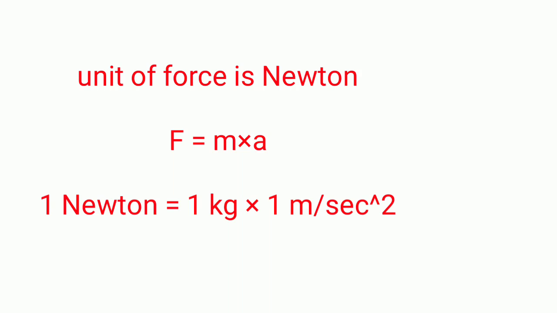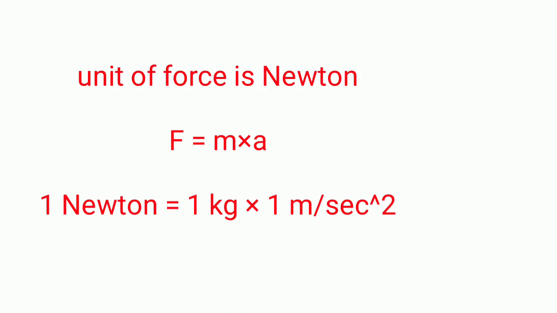So now let's consider the unit of force. As this law was given by Newton, the unit of force is Newton, and we know that force is the product of mass and acceleration. Now let's define 1 Newton. 1 Newton is the amount of force which is required to stop a body of 1 kilogram which is moving with an acceleration of 1 meter per second square.